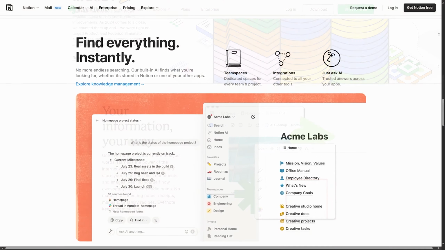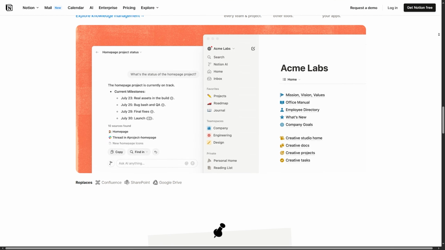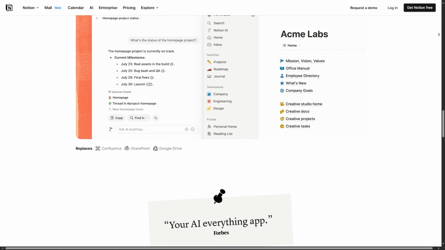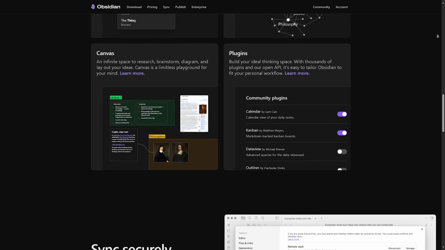Notion finally caught up. Offline access in 2025 is much more reliable than before. Sync across devices is smooth with Notion. And the winner for offline use is Obsidian.